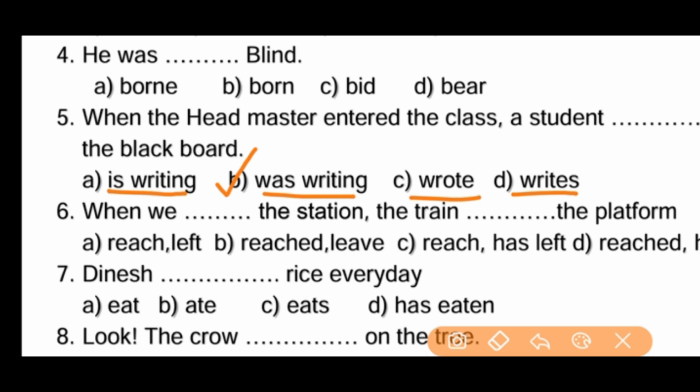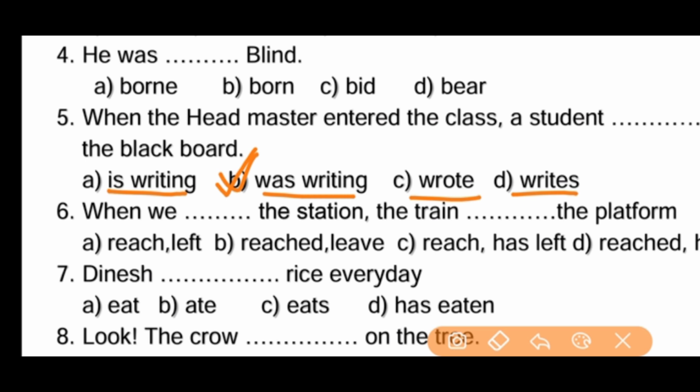Friends, here two actions occurred in the sentence, right? When the headmaster entered the class, a student what is he doing here? He was writing on the blackboard, which means which is the earlier action, which is the secondary action here? Earlier action, he was writing. So we can use the past continuous tense for the earlier action. So that was writing is the correct answer.